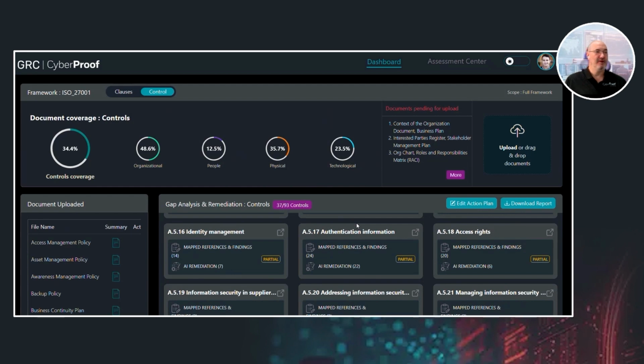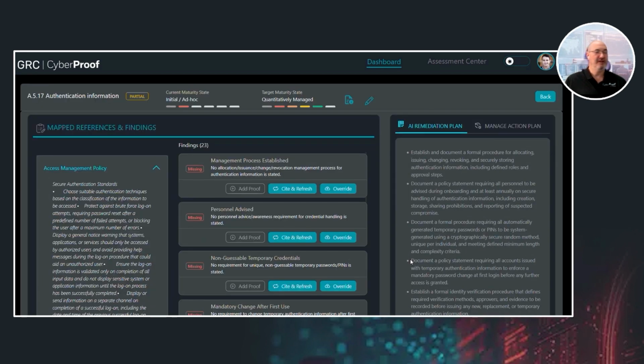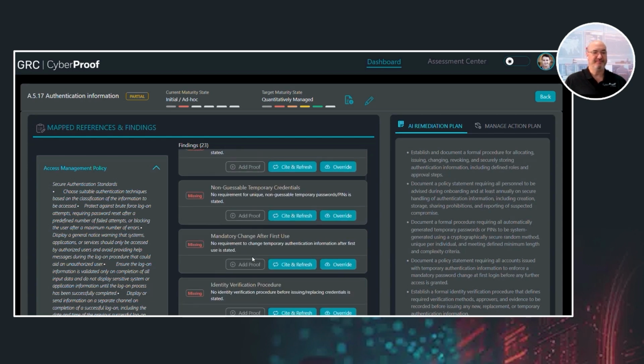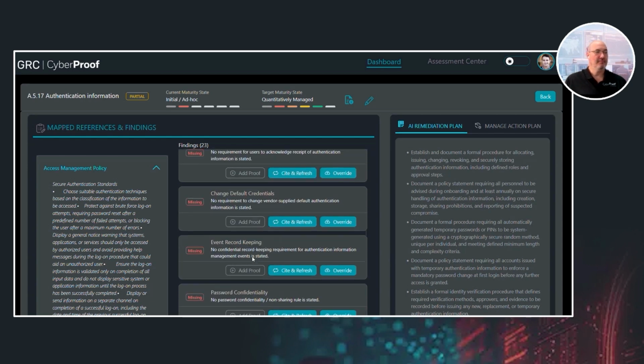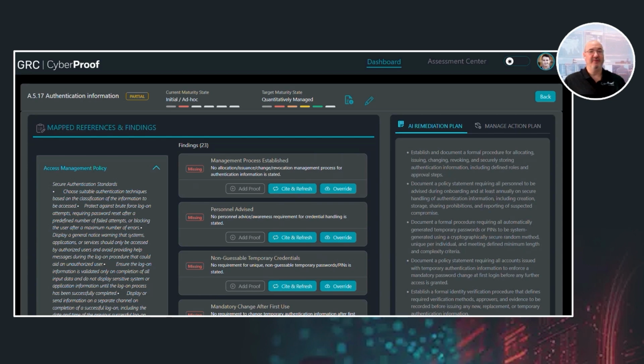For example, authentication information with partial compliance level. Here, you can see the mapped evidence that the document is showing and what's missing for each control activity and why the system marked this control as partially compliant. But this isn't a black box.